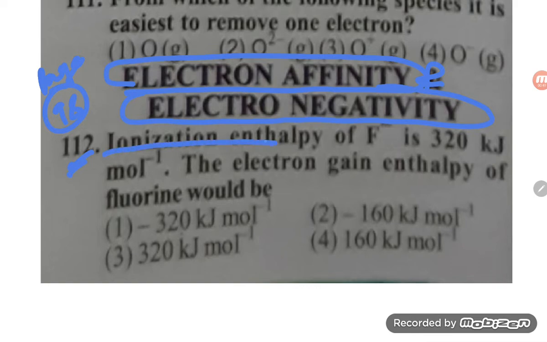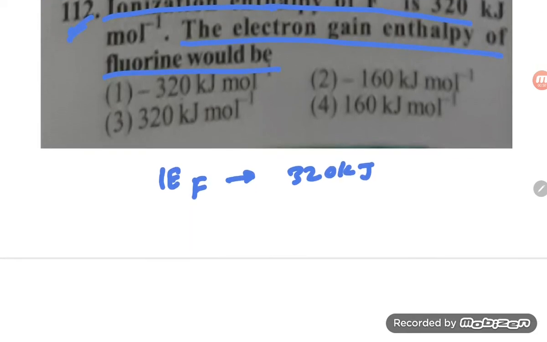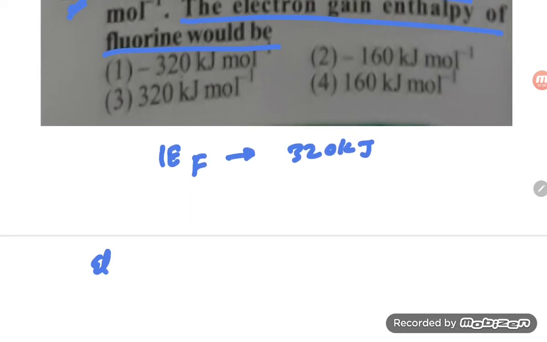The ionization enthalpy of fluorine is 320 kilojoule per mole. So that is the IE, ionization energy of fluorine, they have given 320 kilojoule per mole. The electron gain enthalpy of fluorine would be, so student, what is electron gain enthalpy?